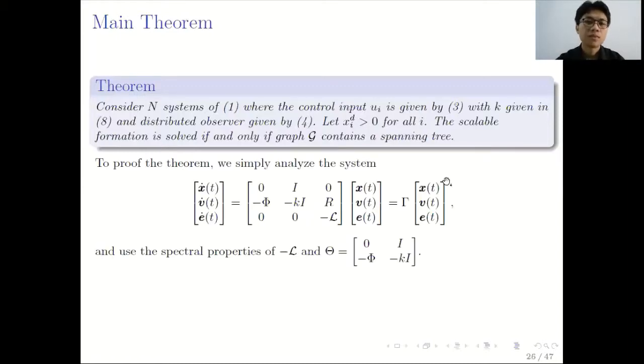So to prove this theorem, we simply analyze the overall system that was discussed earlier. To analyze this system using the standard linear system analysis, we need the spectral properties of this matrix. This matrix is actually the matrix theta that was discussed in the earlier theorem. So by having the spectral properties of theta here and also the Laplacian matrix, we can analyze the asymptotic value of x, v, and e.